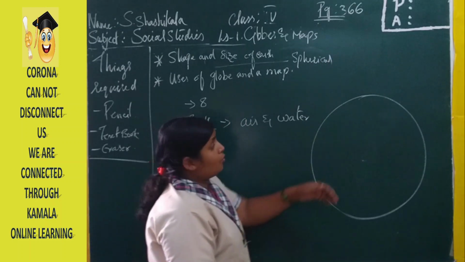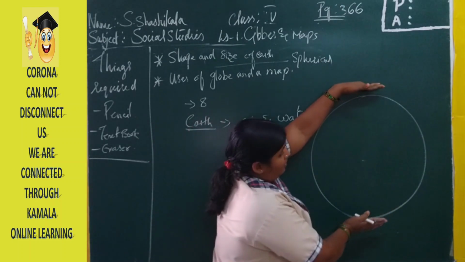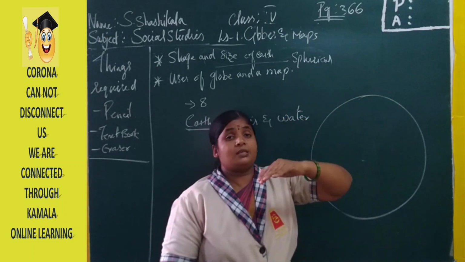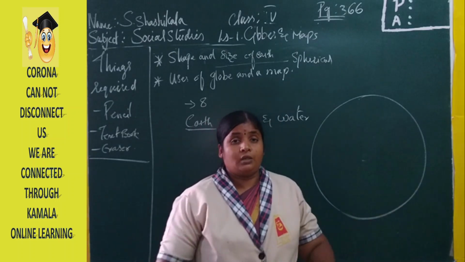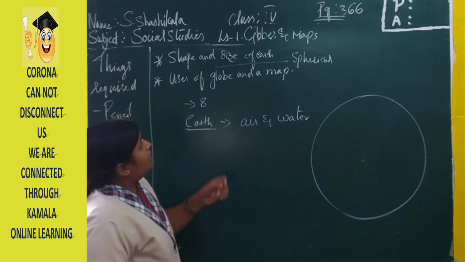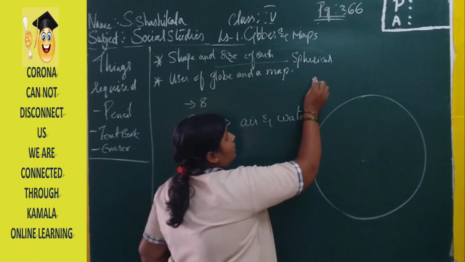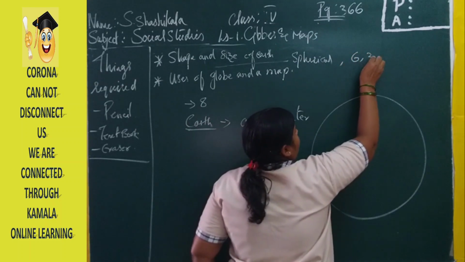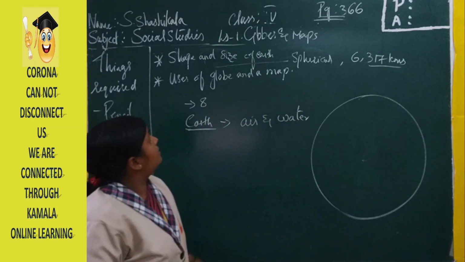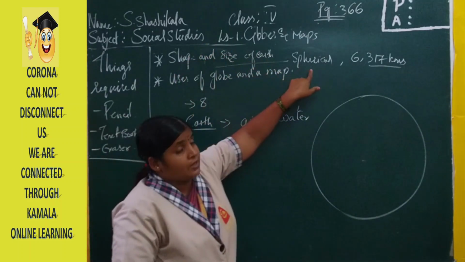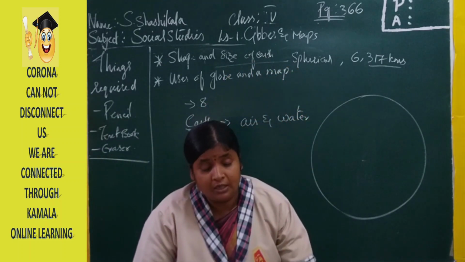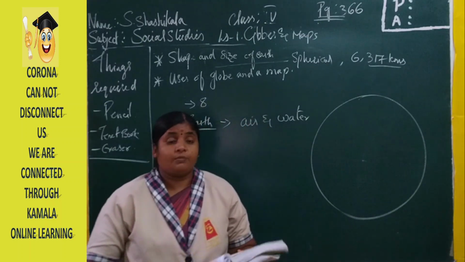Suppose you blow air into a balloon and start pressing on both sides, up and down. The other sides will bulge, right? Then we will get the exact shape of the earth. Now, what is the size of the earth? The shape of the earth is spherical and the size of the earth is 6,317 kilometers.